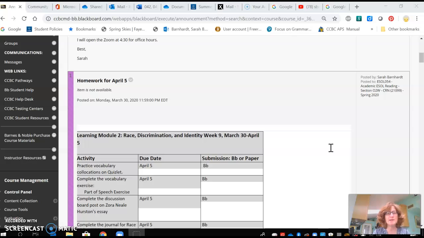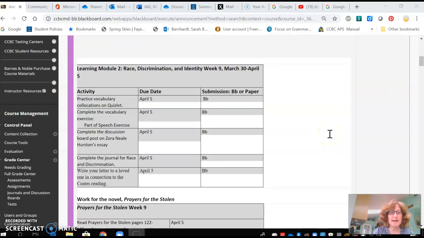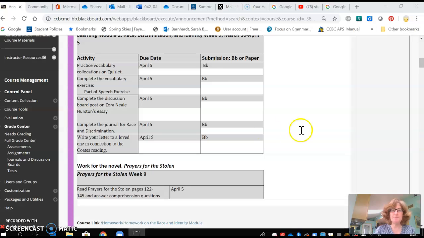So what you will be working on this week is due on April 5th. This will be the last homework for the Race Discrimination and Identity module. This is week 9. During week 10, you will have your assessments for the module, but I will talk about that next week. So let's see what you're doing this week.